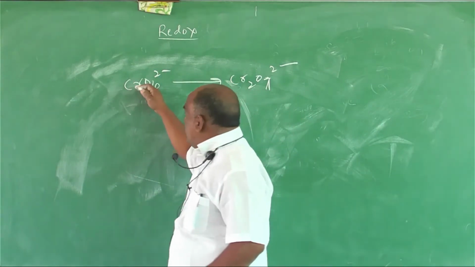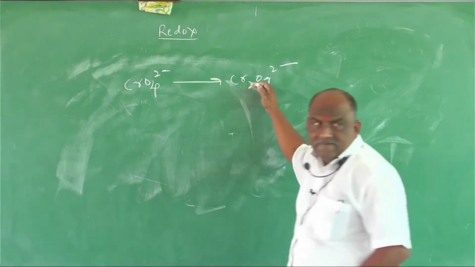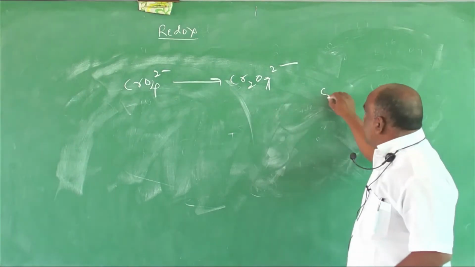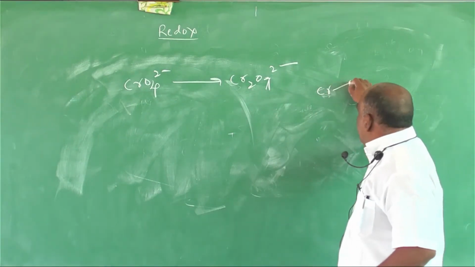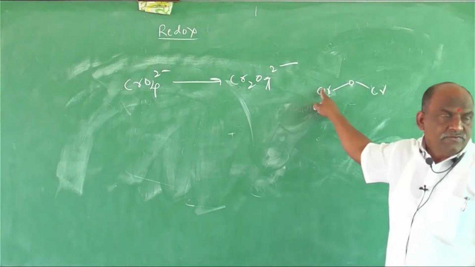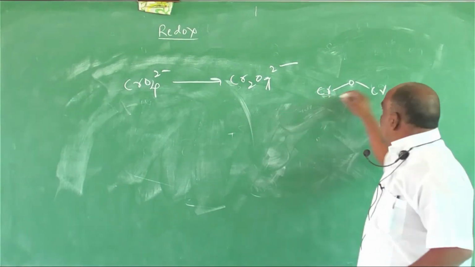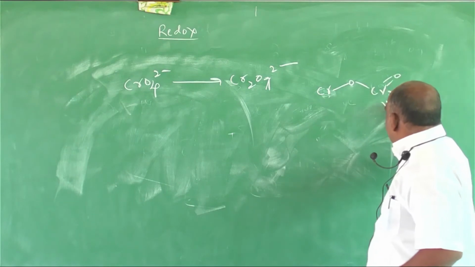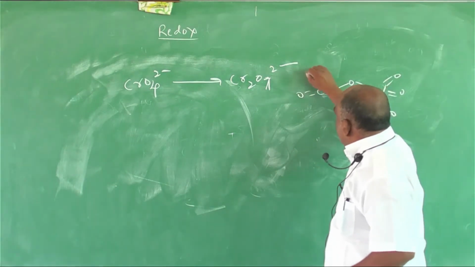Very, very important point. In dichromate, we find this type of bond. Which bond is this? The Cr-O-Cr bond. The structure is like this, the dichromate ion, Cr2O7.